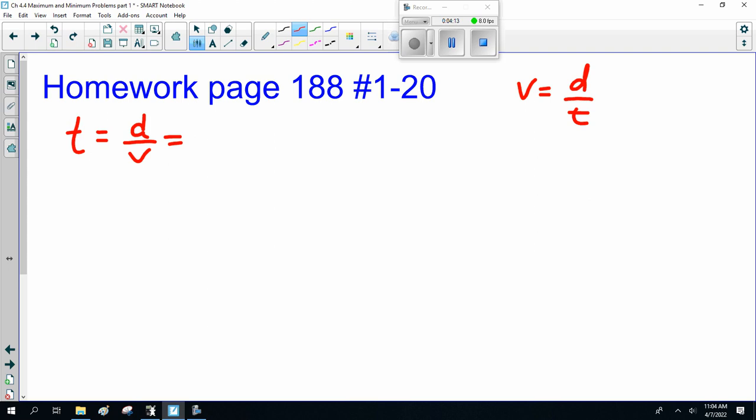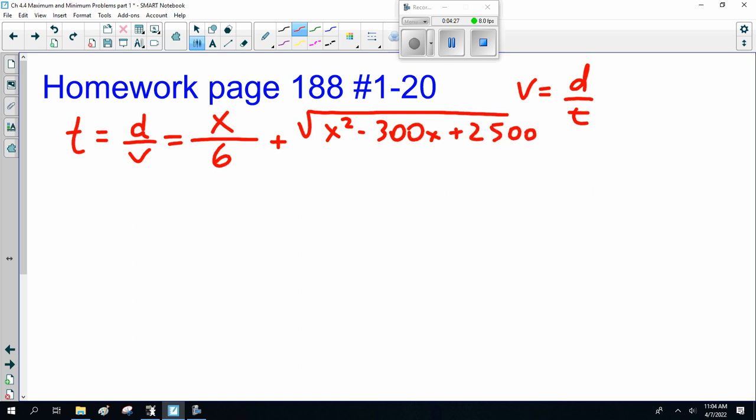You have him running on the shore a distance of x feet at 6 feet per second, and then swimming a distance of the square root of x squared minus 300x plus 25,000, divided by 3.